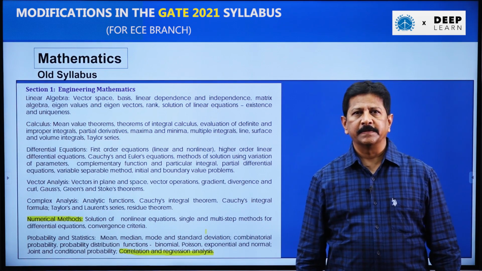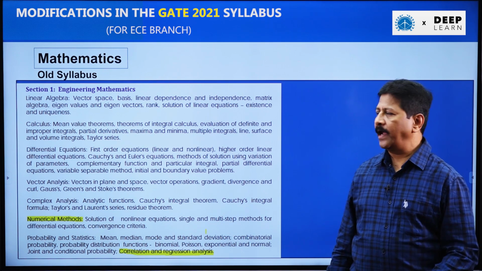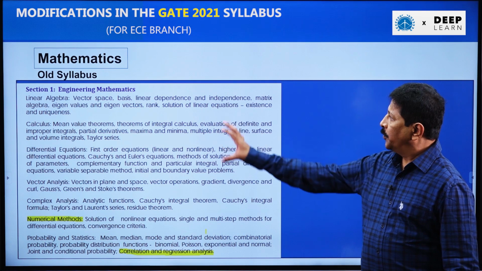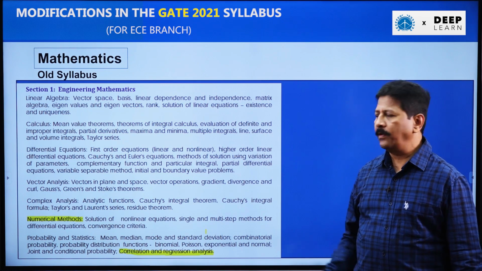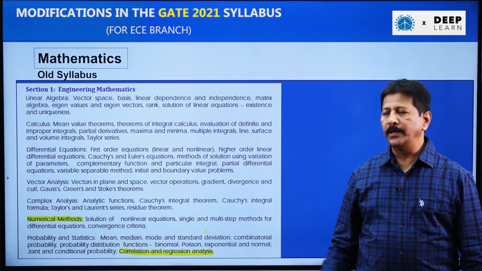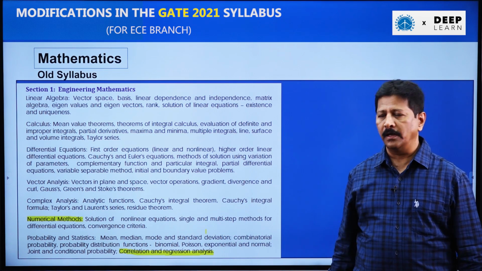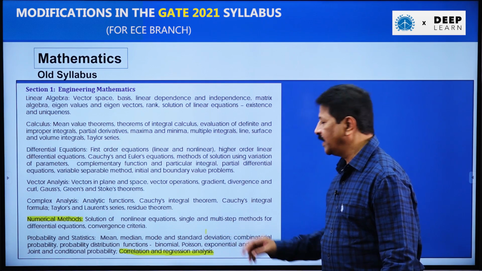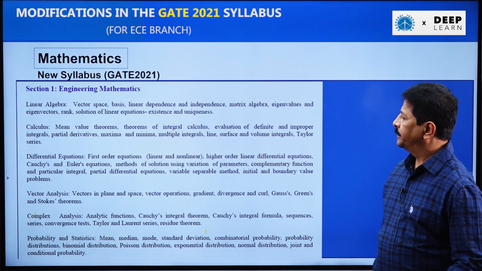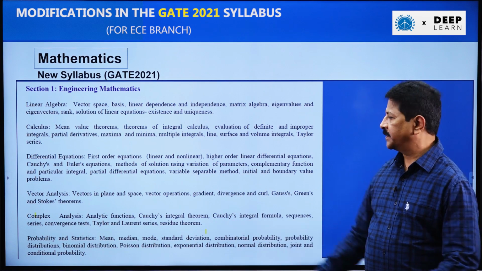Coming to the mathematics. So 13 marks are going to come based on the mathematics, and if you look at this, this is the old syllabus, and whatever I highlighted, those 2 topics have been removed. The numerical methods for ECE students is completely removed, and also the correlation and regression analysis is removed. So this is the new syllabus in which you don't find the numerical methods.